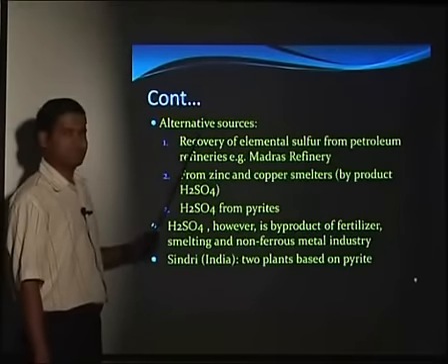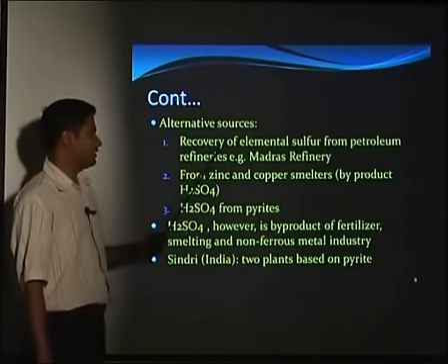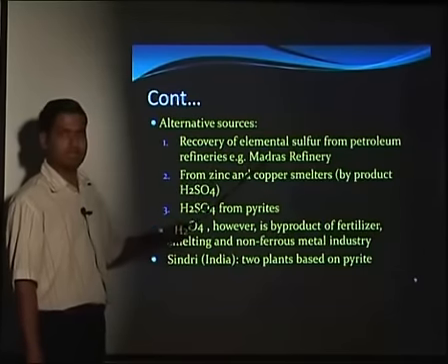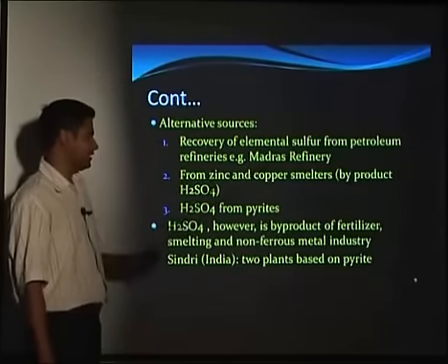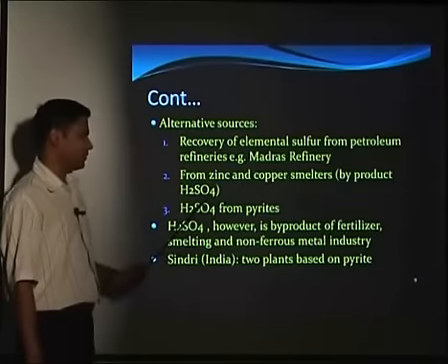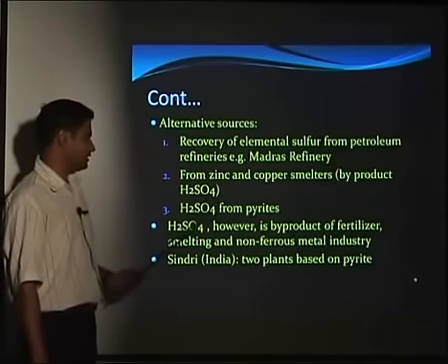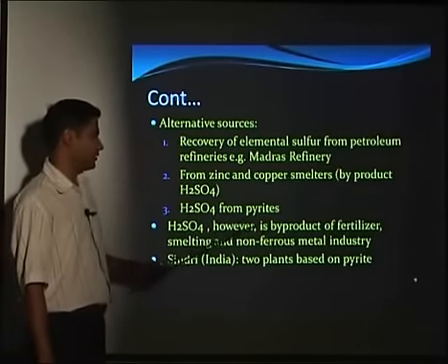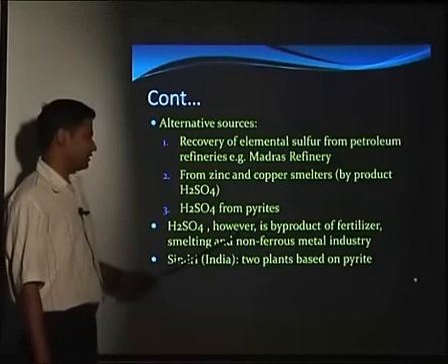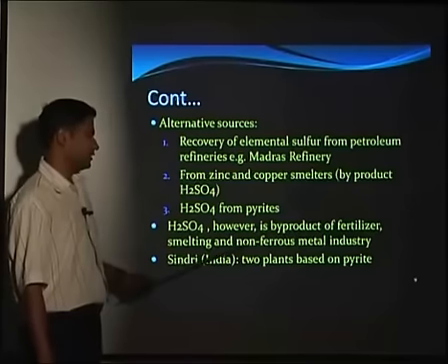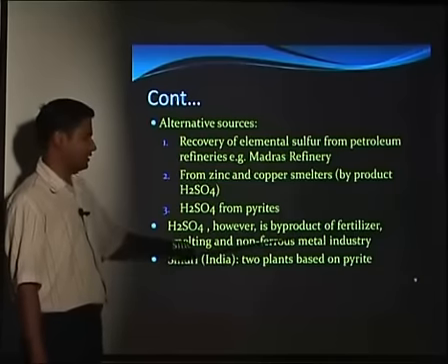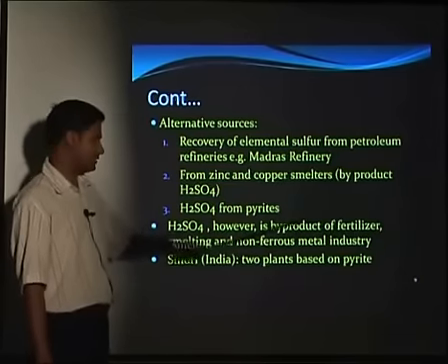And the alternative sources for sulfur are that we can recover it in elemental form from the petroleum refineries, and that is done in Madras refinery in India. Also, it can come from the zinc and copper smelters, where we get the byproduct as sulfuric acid. Also, sulfuric acid we can obtain directly from the pyrites. Sulfuric acid, however, is a byproduct of the fertilizer, smelting, and non-ferrous metal industry. So that we can directly get from the smelters. Also, it's a byproduct of the fertilizer industry.